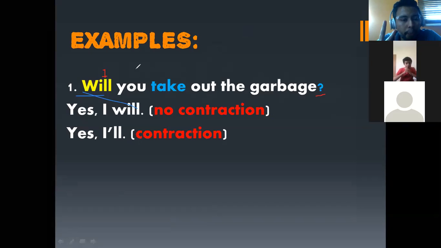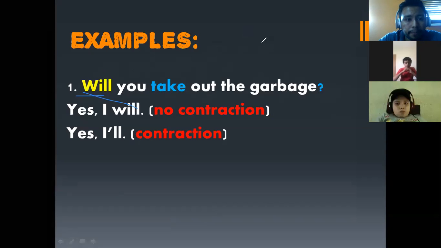We have two possible answers. The first one that we have is yes, I will. In this case, no contraction. And the second, we have yes, I'll. Well, actually, this is a contraction. Why? Because you are using an apostrophe and the contraction of I will is I'll. So let me explain to you this.